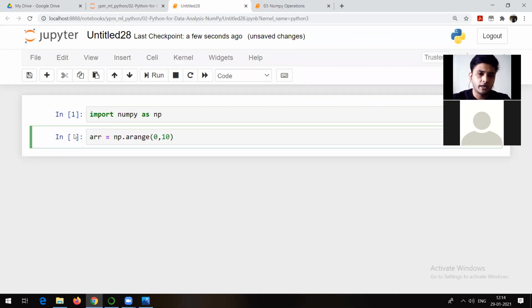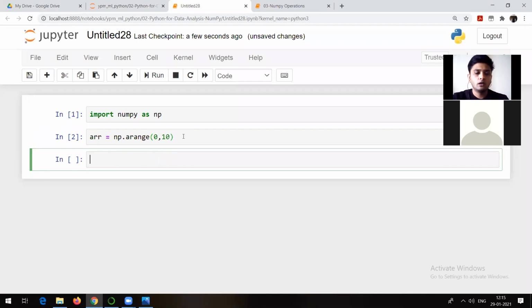Now you understand this one, right? arange. What is arange? It's a method available because of the NumPy package, right? So np is nothing but NumPy. So np.arange(0, 10). Now you know what it is going to give. It's going to generate an array in which I will have 10 numbers from 0 to 9. That is a total of 10 numbers.